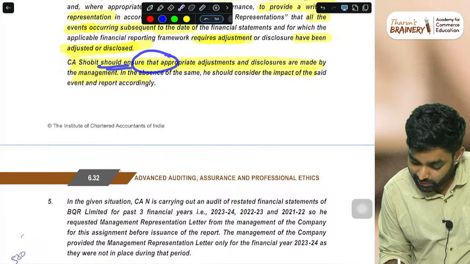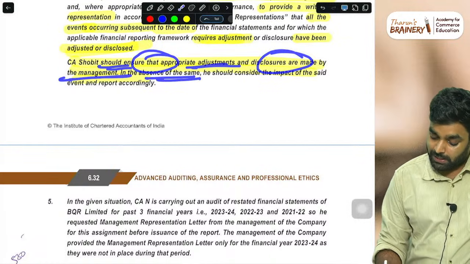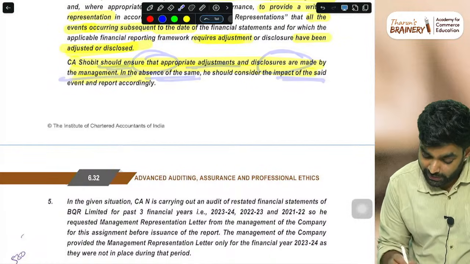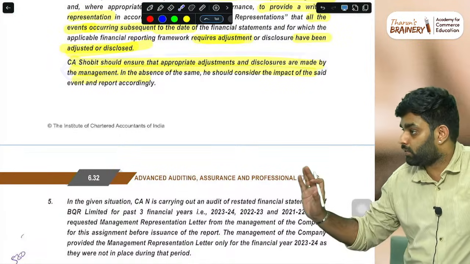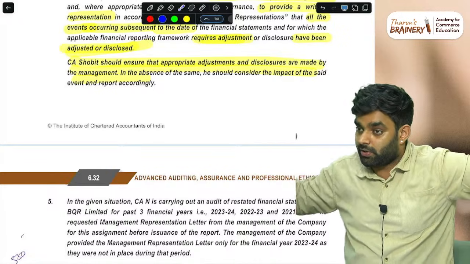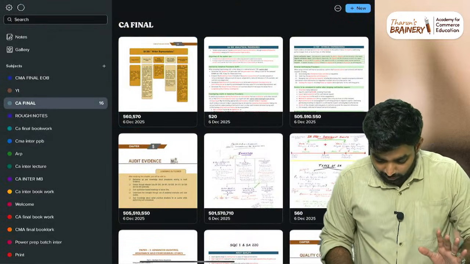CA Shobit should ensure that appropriate adjustments and disclosures are made by management. In the absence of the same, he should consider the impact. He should make sure management has checked all the things. Management has done all the disclosure. That is the first thing he needs to make sure. See how I want the answer from you.